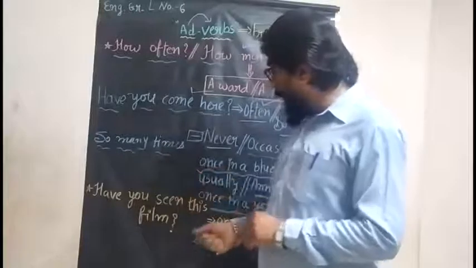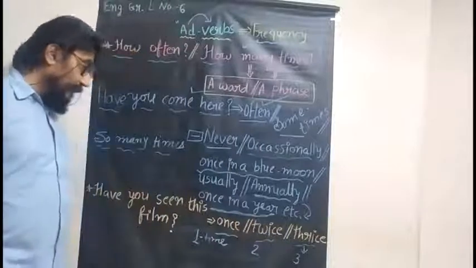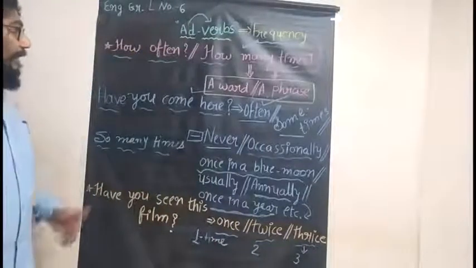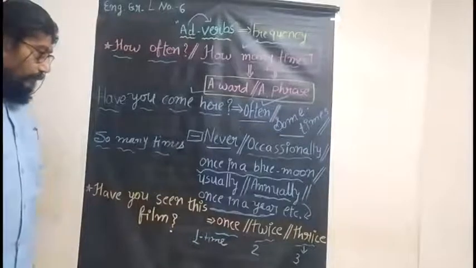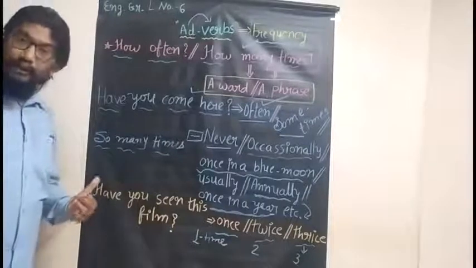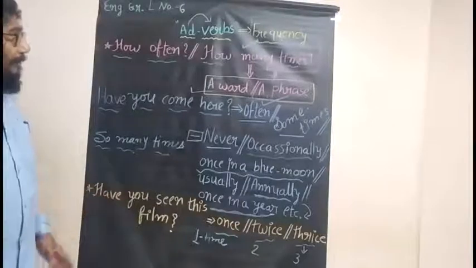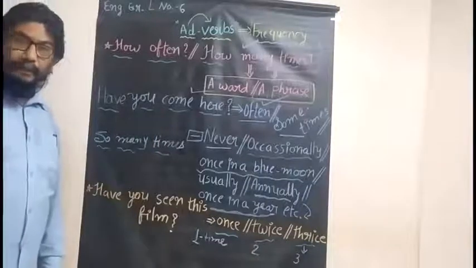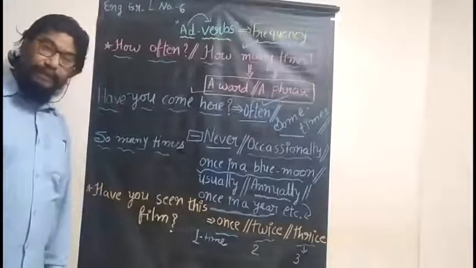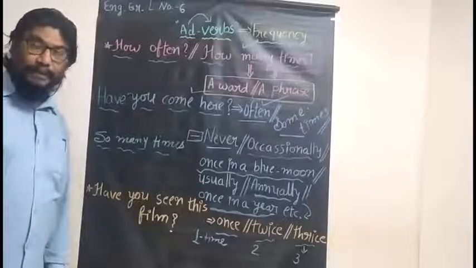Here also I'll give you 3 to 5 seconds, take a screenshot, and write down whatever you prefer in your book so that it can be a shortcut key and a ready reckoner to prepare adverbs of frequency. Just have a glance and write it down. Next time we'll move ahead with the next topic.